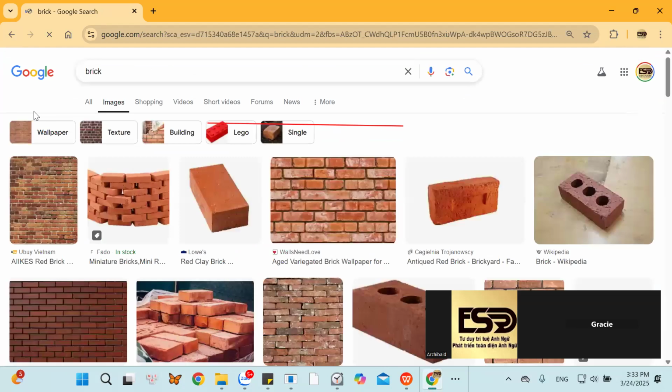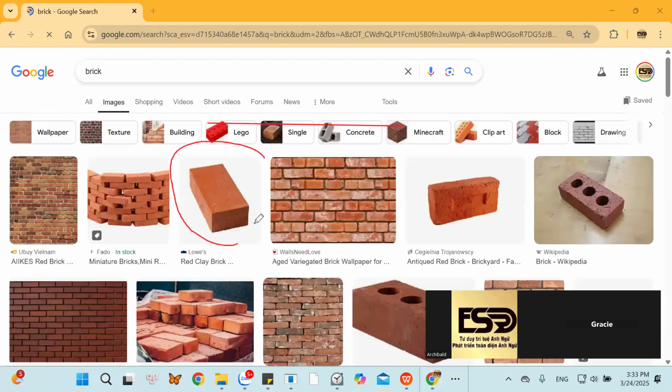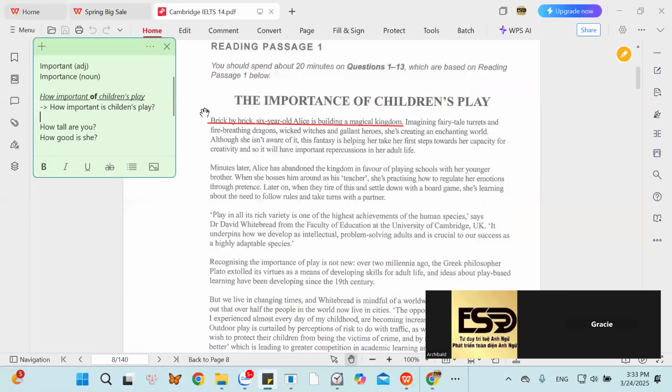So they use brick to build walls or to build houses. In Vietnam, we also use bricks to build a wall, right? So here, what do they mean when they say brick by brick? 6-year-old Alice is building a magical kingdom.